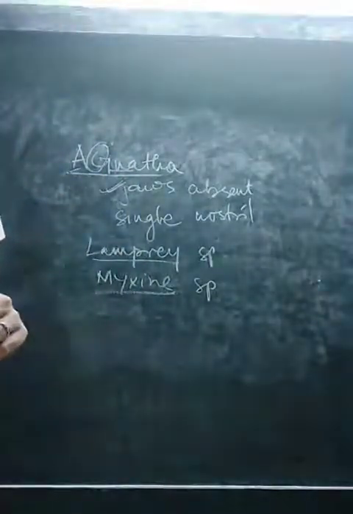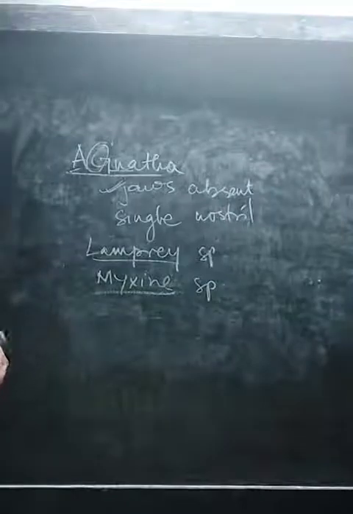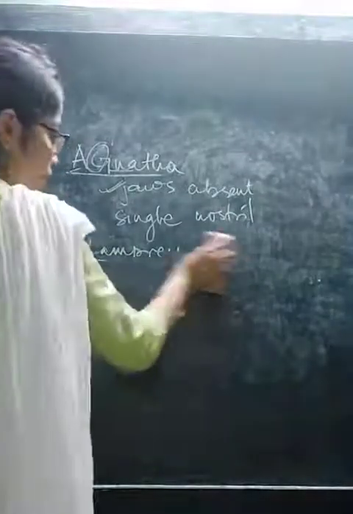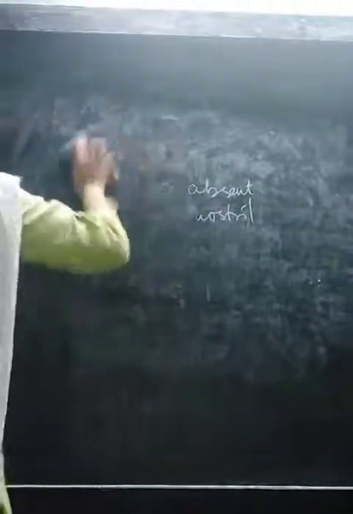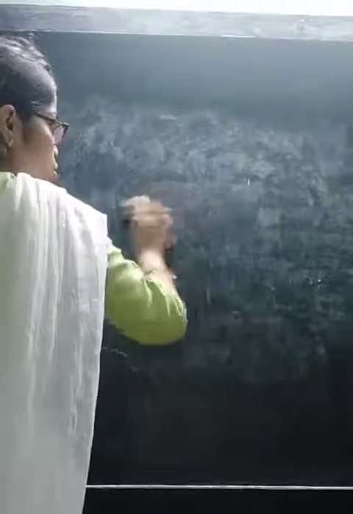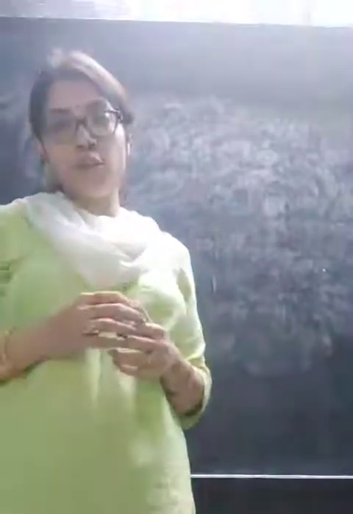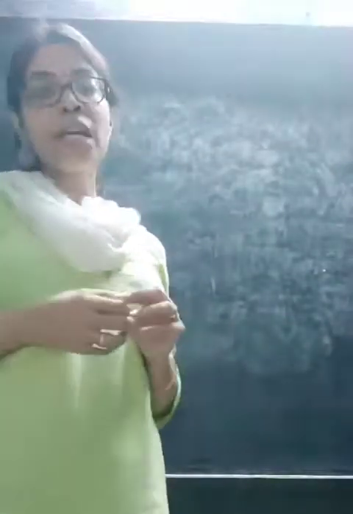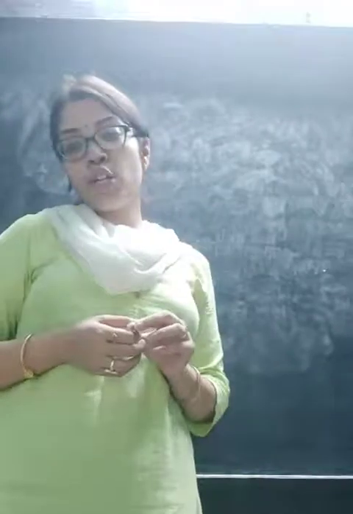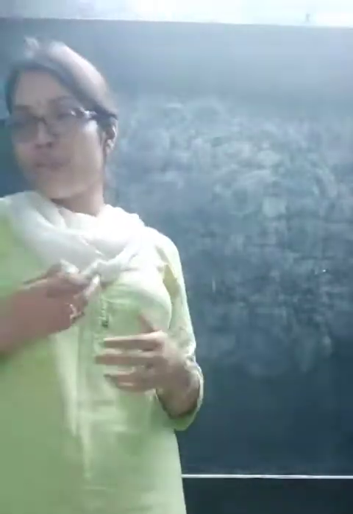Next, talking about the different classes under Chordata. We have done superclasses, now it's time to talk about the classes. In your book under classes, the first one you will find is Cyclostomata. Cyclostomata is again not in your syllabus, so we will start right from class Chondrichthyes.